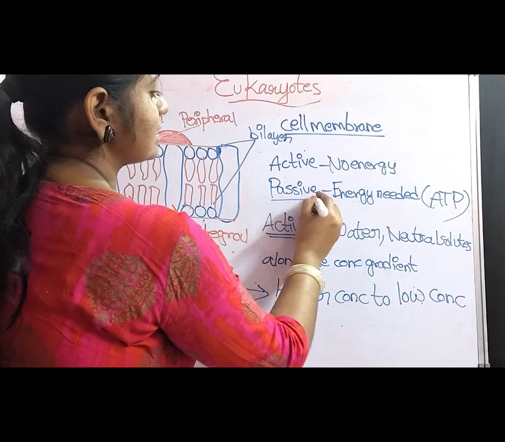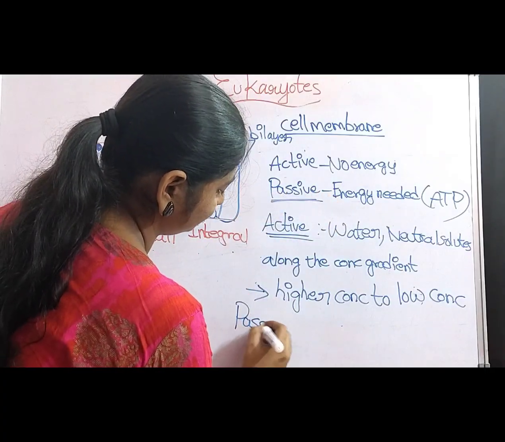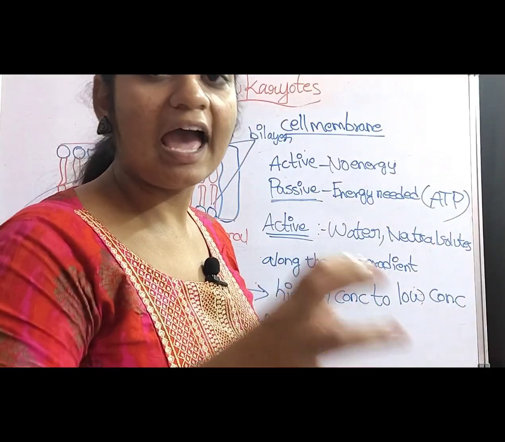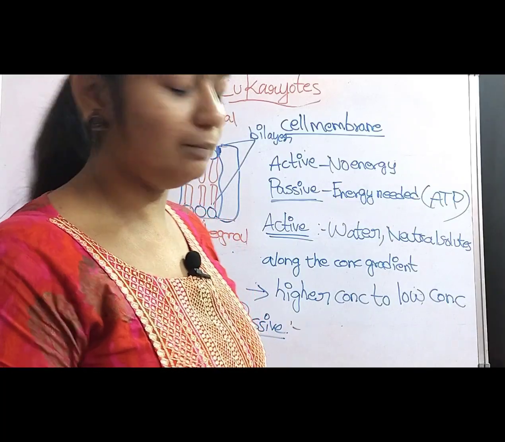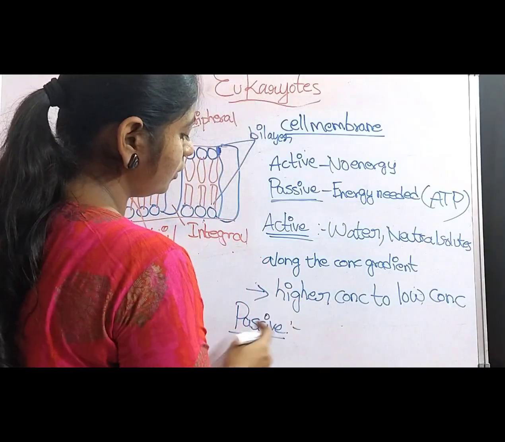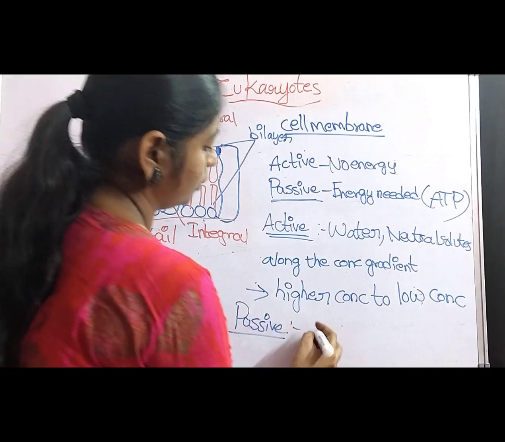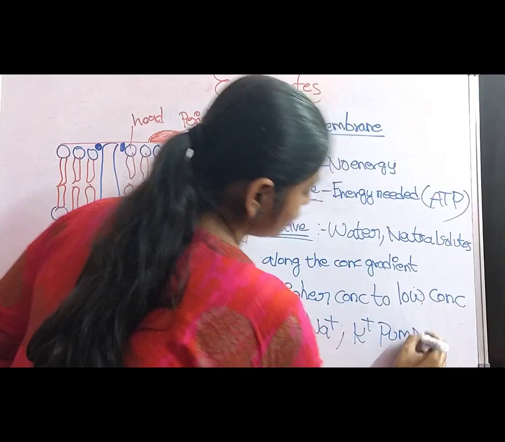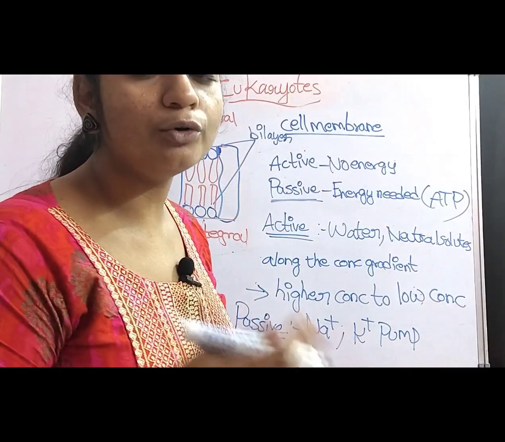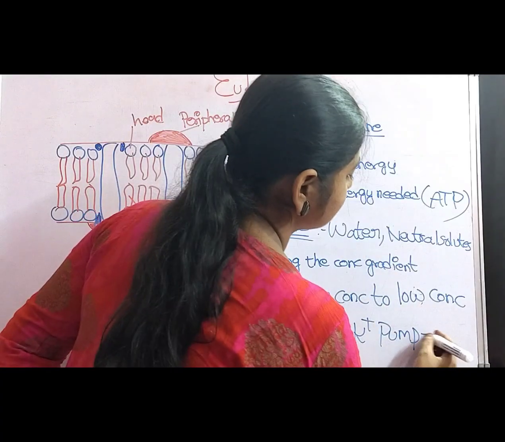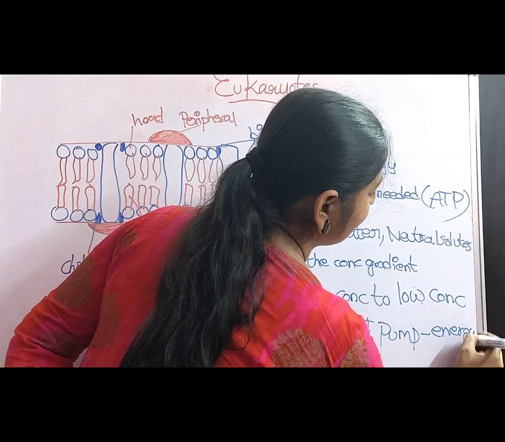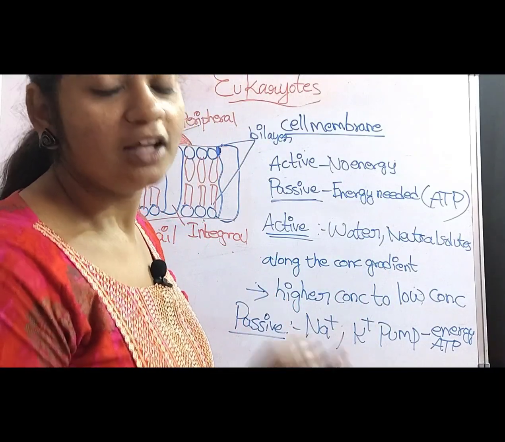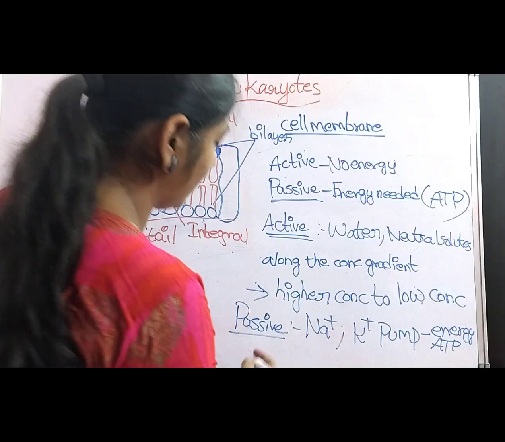Okay, and let us discuss the passive transport. We already know that in the passive transport, an energy requirement takes place in the form of ATP. So here, what are the molecules that come under the category of passive transport? The Na plus and K plus pump. So sodium and potassium, if they want to move across the membrane, consume energy in the form of ATP. And they do not move along the concentration gradient. They move against the concentration gradient.